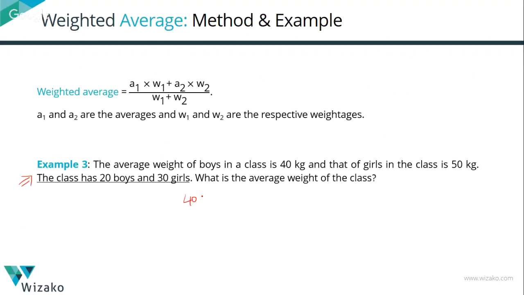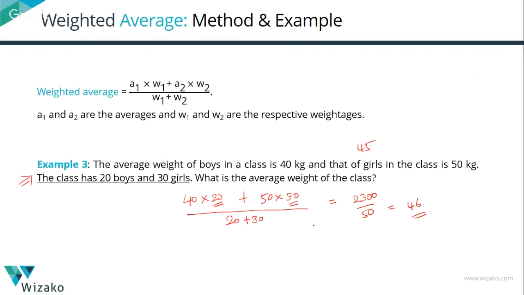The number of boys is the weightage, that's W1. Plus the average weight of 50, and the number of girls is equal to 30. That is your W2. W1 plus W2 is nothing but 20 plus 30. So quickly, the value for this is 800 plus 1500, which is equal to 2300 by 50. So 46 is the weighted average of the students of this class. Now, the simple average would have been a 45, whereas the weighted average that we have got is a 46.